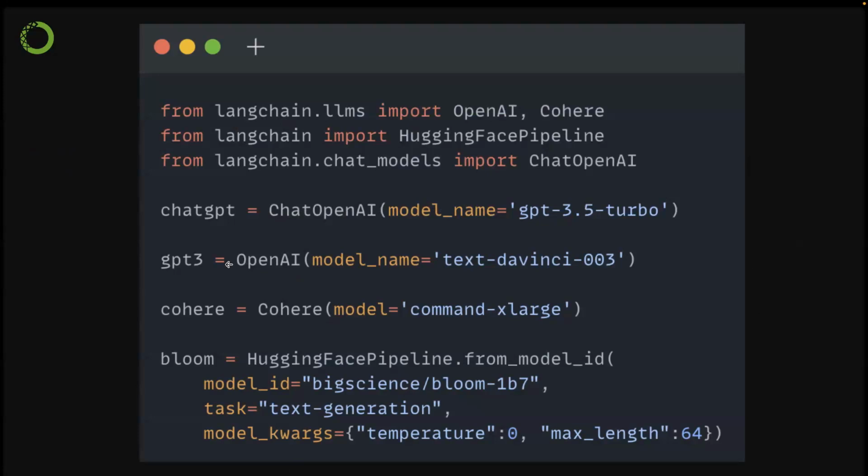If you want to load a GPT-3 model, the OpenAI API model name is this one, and then the Cohere model and then the Huggingface pipeline. This actually downloads this Bloom model to your local machine and you run things locally here. So one thing to note is that OpenAI and the OpenAI chat API are kind of different.